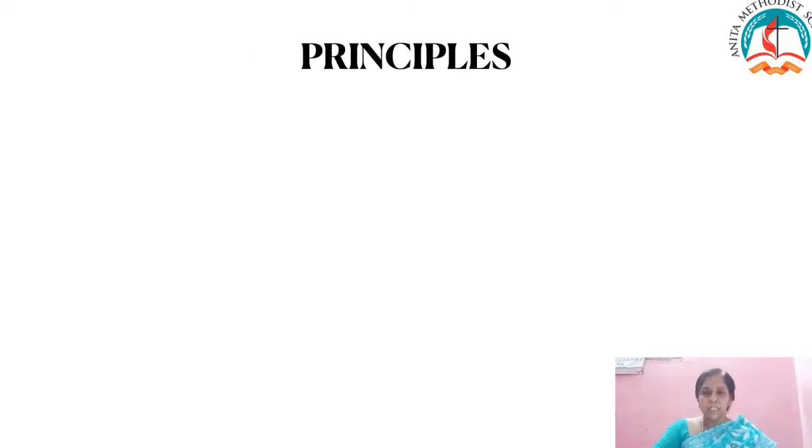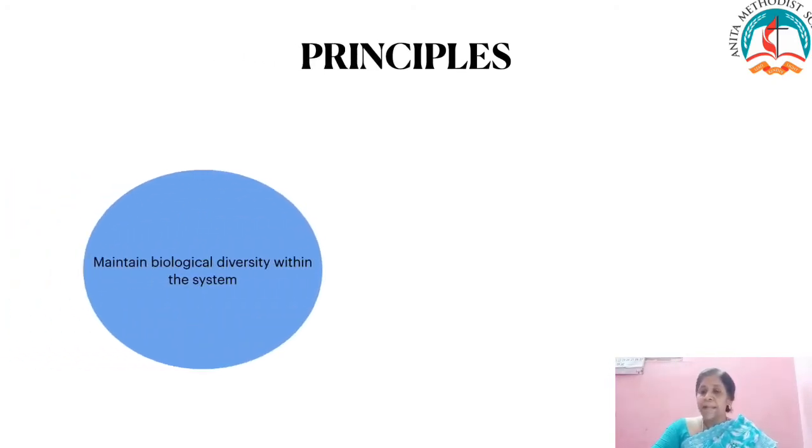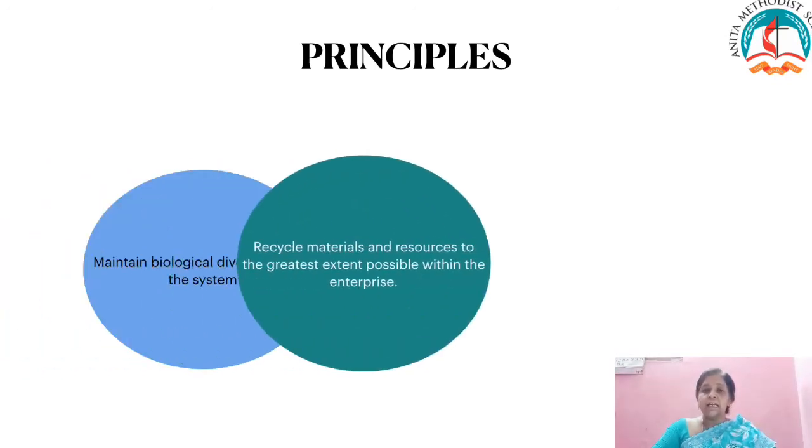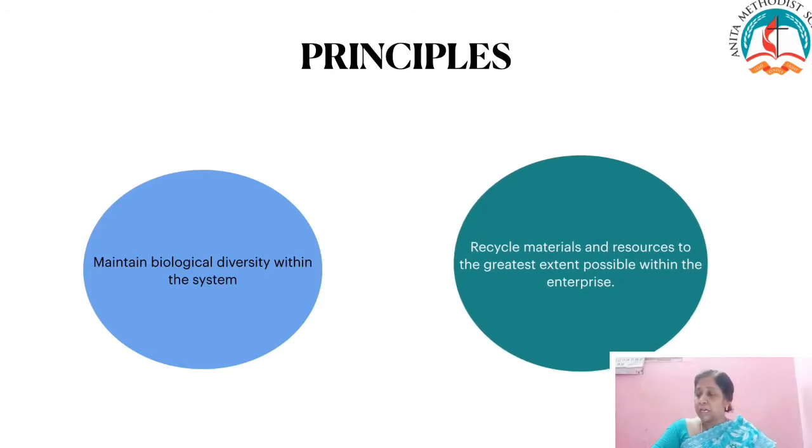The next principle will be maintain biological diversity within the system. It means it boosts ecosystem productivity where each species, whether small or big, has an important role to play. That is the meaning of this principle. Next one, recycle materials and resources to the greatest extent possible within the enterprise.